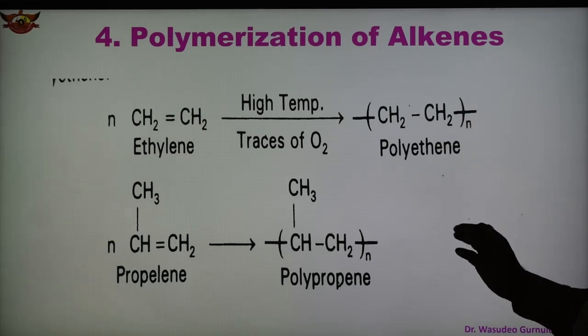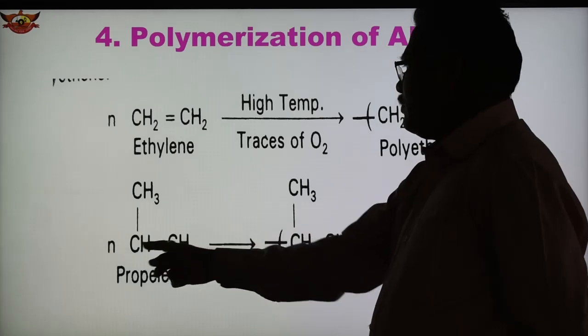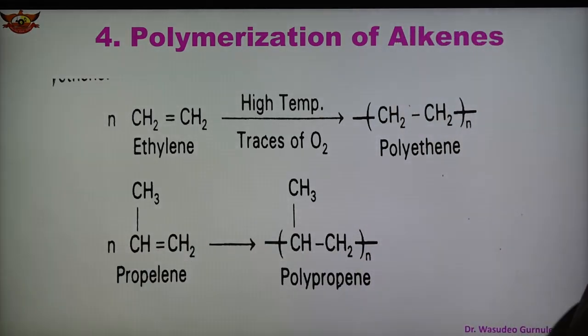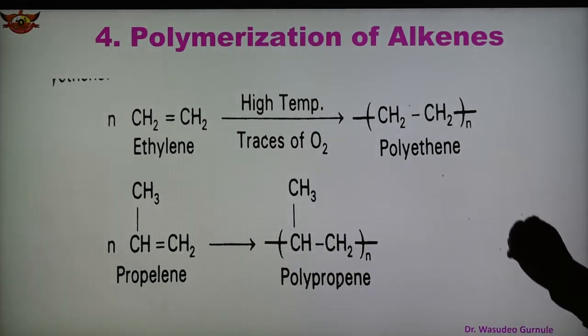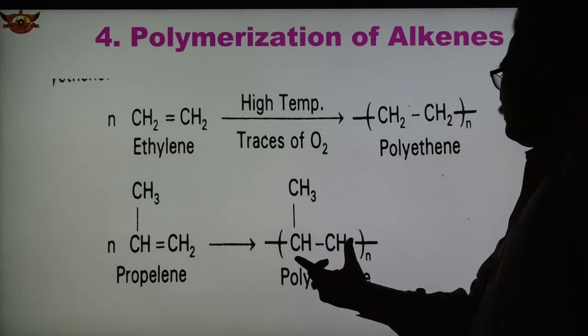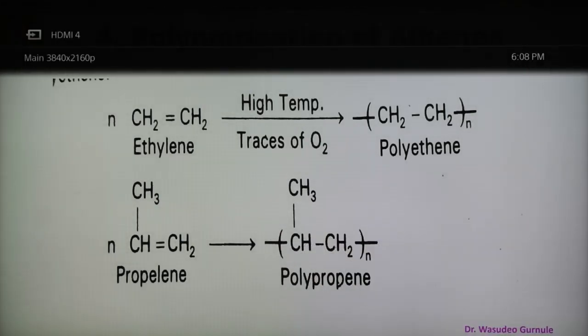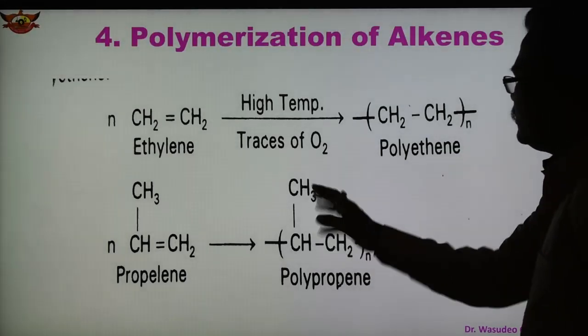In a similar fashion, propylene has three carbon atoms and contains one double bond. We take this N times, and under the same condition we obtain polypropene. This polypropene has this repeat unit, CH3, CH, CH2, and N times it gets repeated, and this is the one unit.